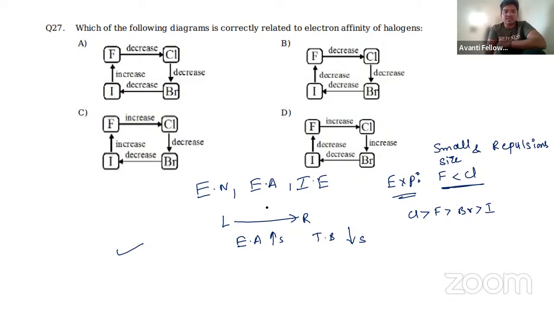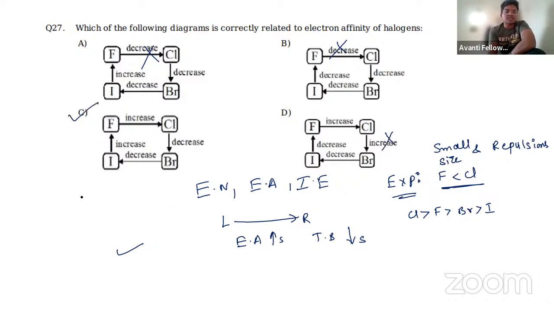So based upon that, which is the correct answer? Between fluorine and chlorine there will be an increase. Here increase and here increase, so you can directly eliminate these two options. Fluorine and chlorine, this is increase, and then here it will be decrease. So option C is the correct answer. This is the perfect trend.